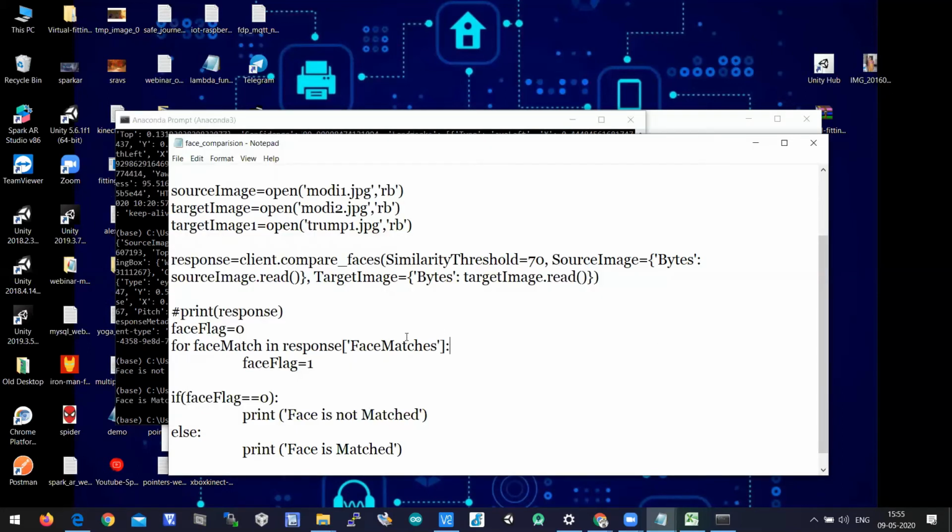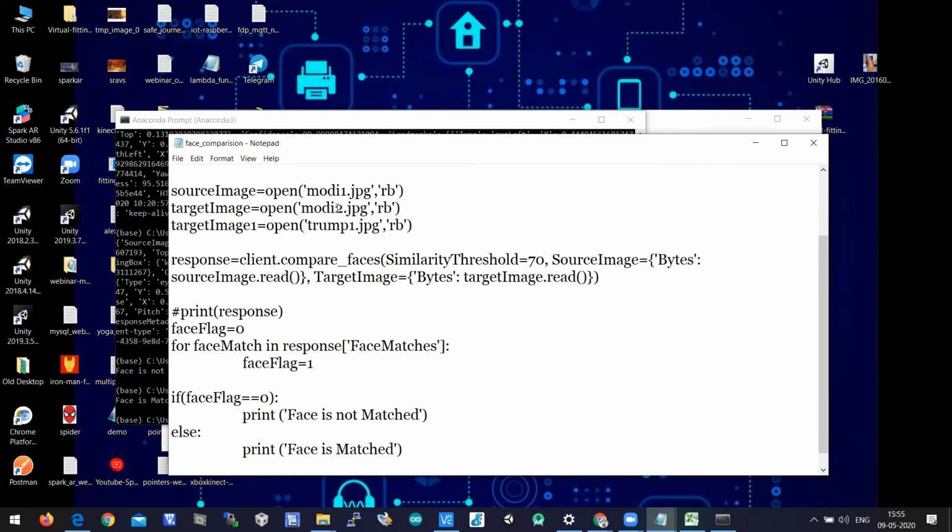So here the target image is nothing but Modi 2, and source image is nothing but source image dot read, which is Modi 1 dot jpg. We are not changing the source image because source image is always a reference image, and the targeted image we are changing sometimes to Modi, sometimes to Trump, based on the variables that are assigned here.